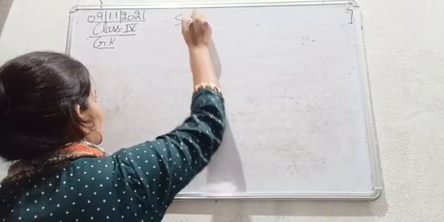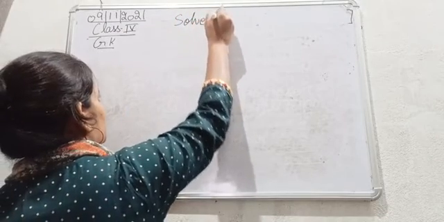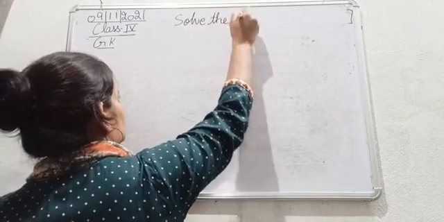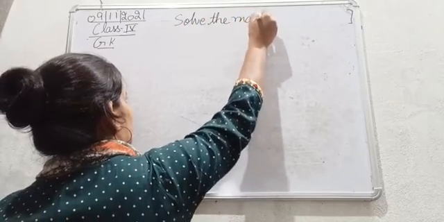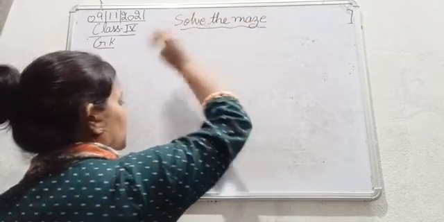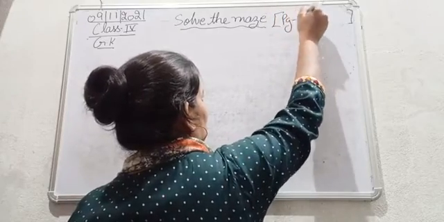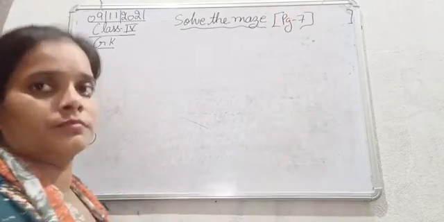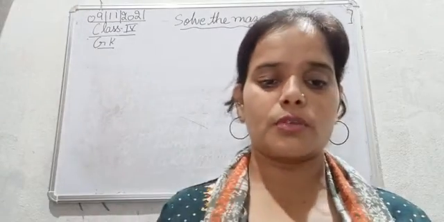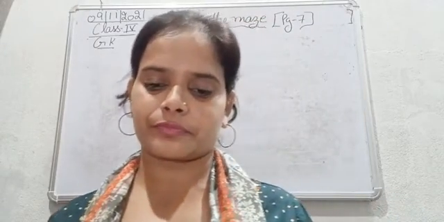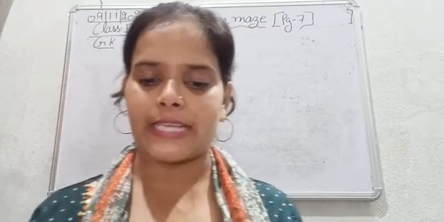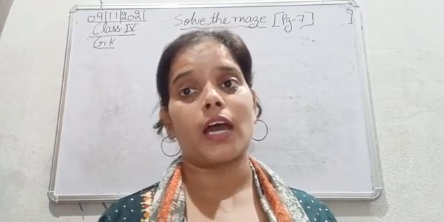This is solve the maze. So we are starting with the revision part, and this is page number 7. So the question number 1 is, how many seconds are there in an hour?